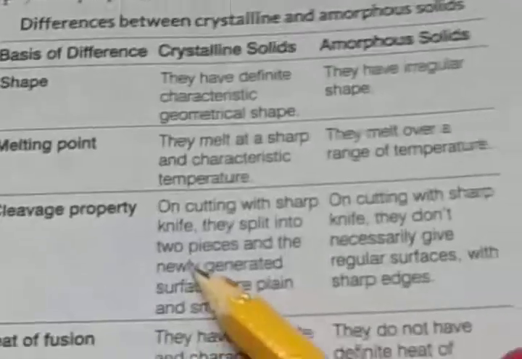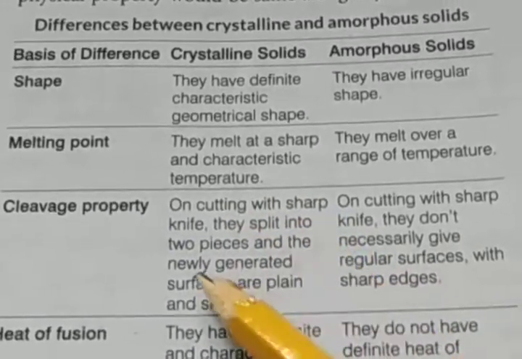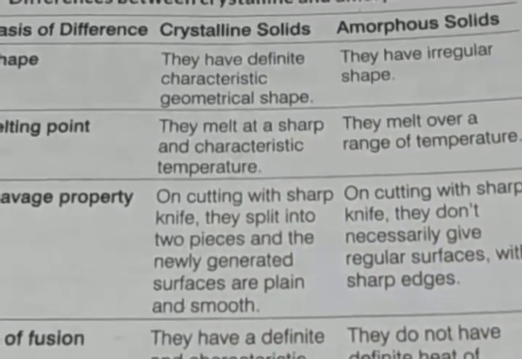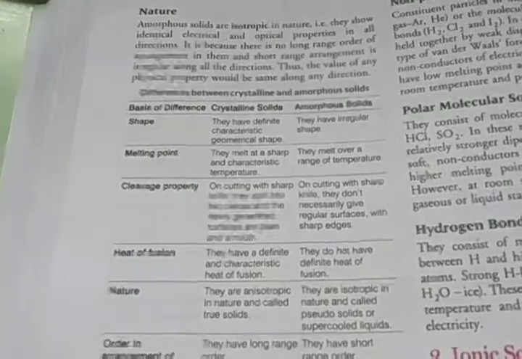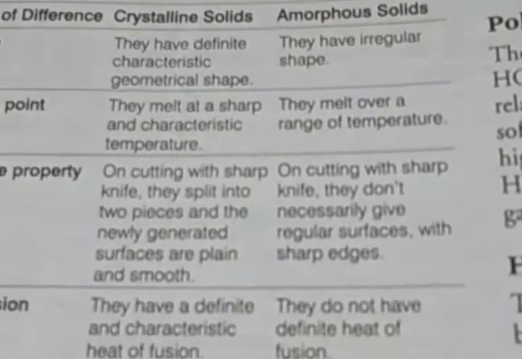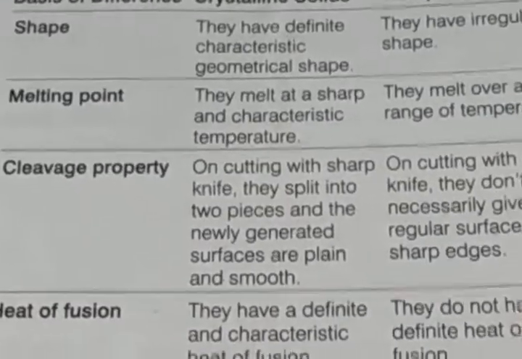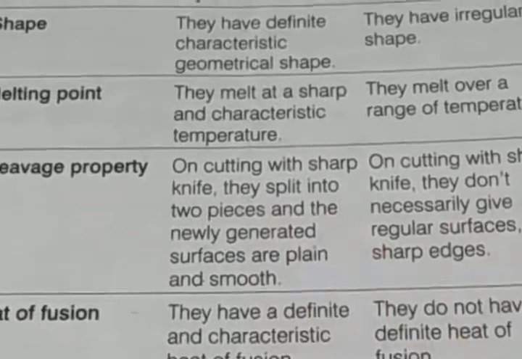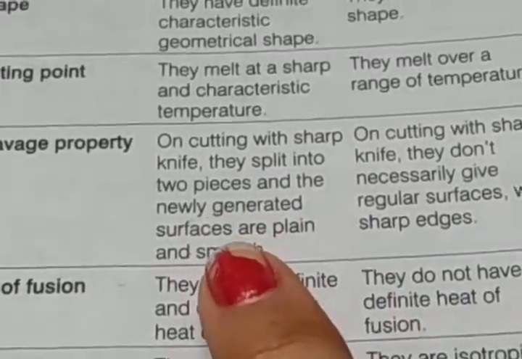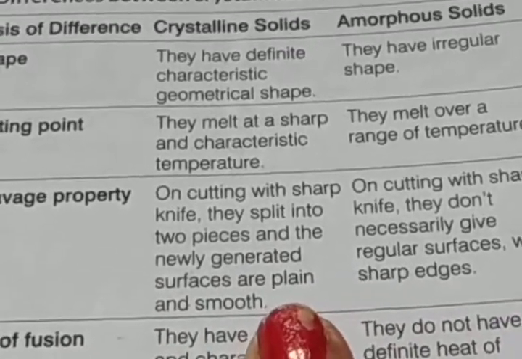You already know that a crystalline solid, on cutting with a sharp knife, splits into two pieces, and the newly generated surfaces are plain and smooth because of the definite geometrical pattern.